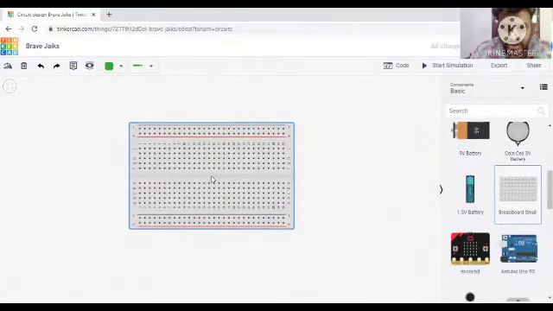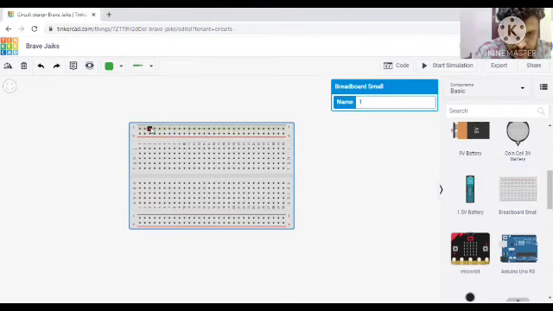For making a circuit on a breadboard, you need to know how the breadboard is aligned. Here you can see this is positive, this is negative. If we give a negative connection to any one of these points, this negative is connected internally through the same wire, so we can take negative from any one of the points. Next, here is positive. From a battery, if we give positive to this point, then we can take positive from here to any other components placed on this side.